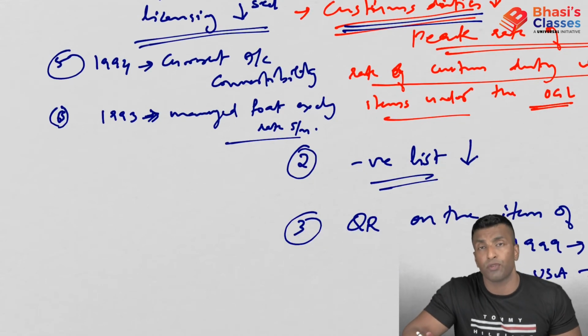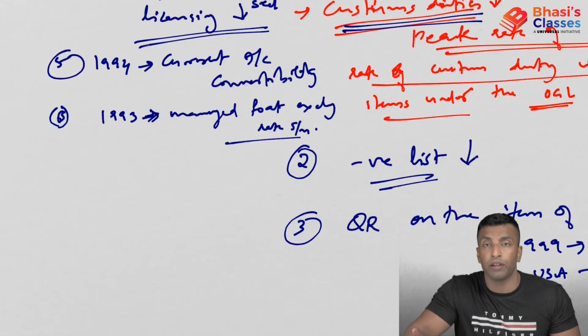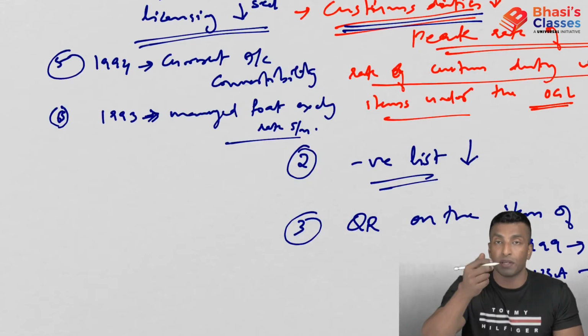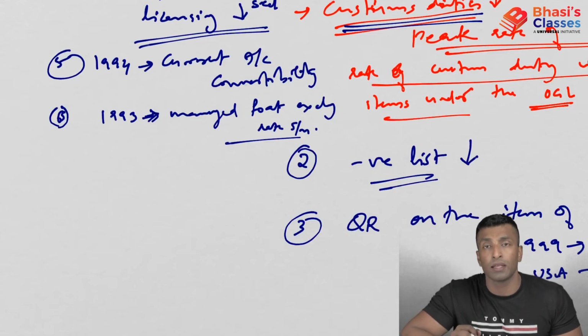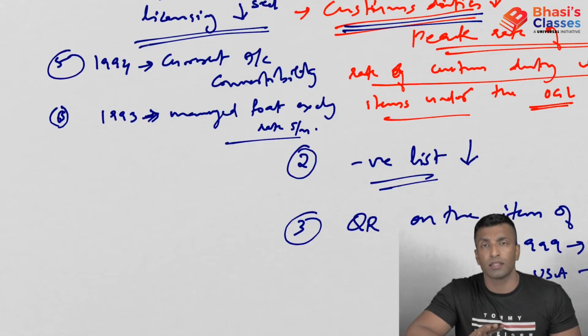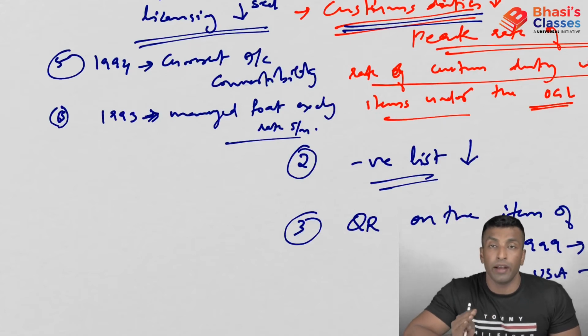Managed float is not completely floating. It is managed float. If RBI needs to interfere, RBI can interfere. In case of huge appreciation or depreciation of the currency, RBI can interfere, and that's why we call it managed float rather than simply floating. There are two types, fixed and floating. We have already discussed this, and in India's case it is managed float. At times RBI can interfere.